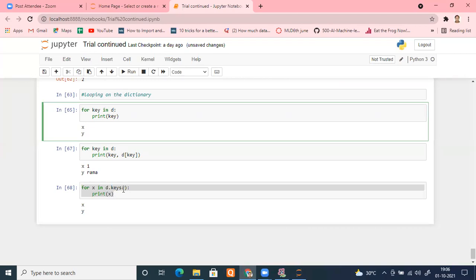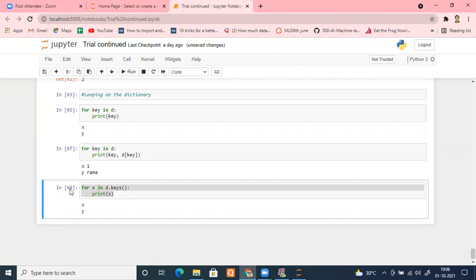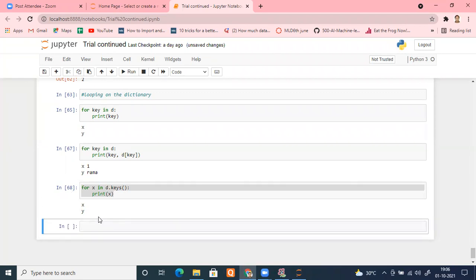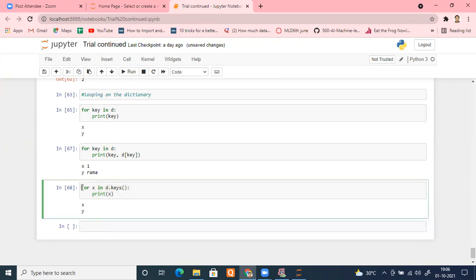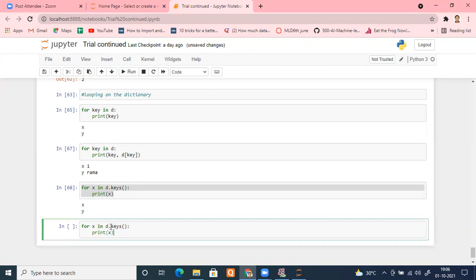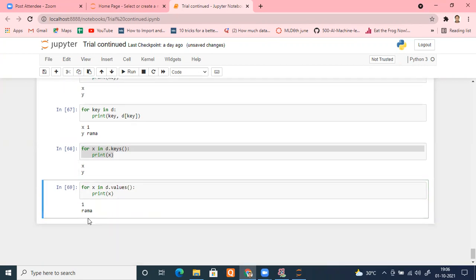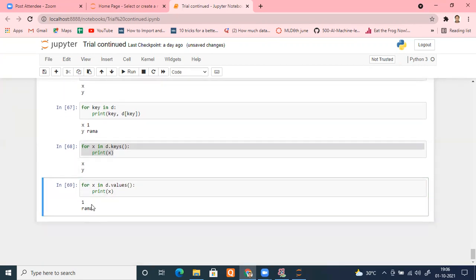In case I want to access values only. Similar to keys, we have a method, that is the proper word, known as values. Control C, Control V. So D dot values. Okay, so what will it return? It will return the values only. Can you see that? Yeah, please run it. See, it is returning the same values. So you can do that.